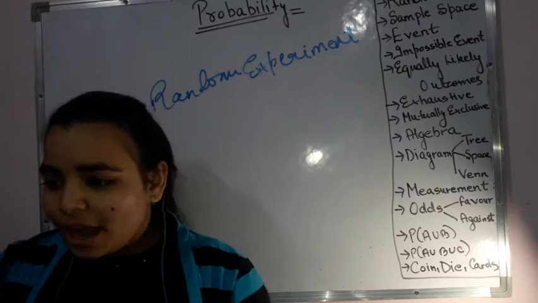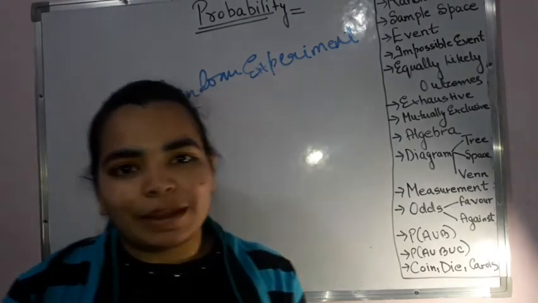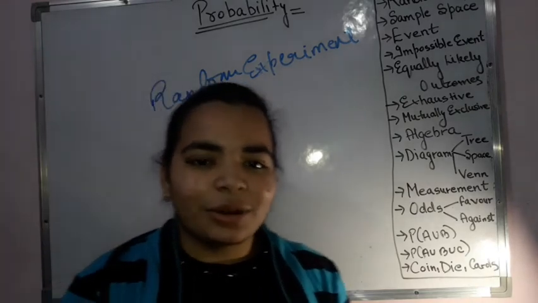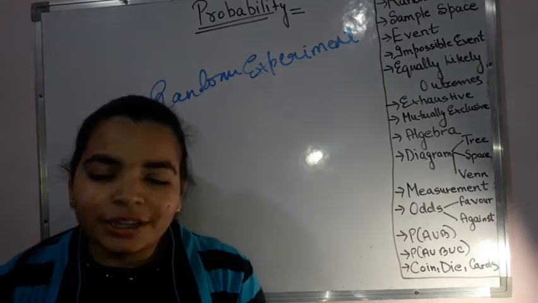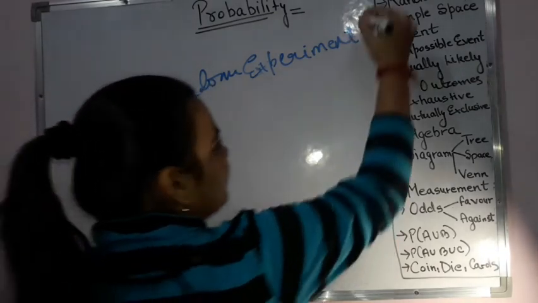For example, I take a coin and I just toss it. So that is a random experiment. At random I am doing something. I took a dice or a die as you call it, and then I am tossing it. Then that is a random experiment.